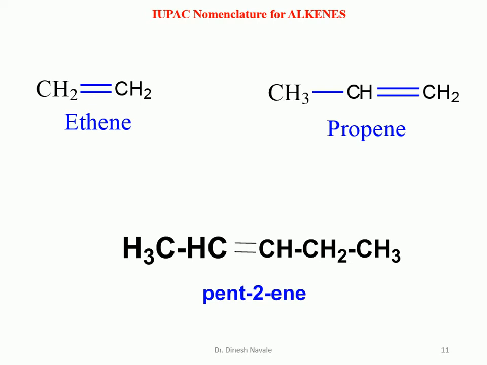But in the case of the alkene, we have to give the lowest possible number to the alkene. If you start from the left hand side, the lowest possible number will be 2. But if you start from the right hand side, the lowest possible number will be carbon number 1, 2 and 3, which is not acceptable as per the IUPAC rule. So we have to use the numbering from the left hand side, carbon number 1 and carbon number 2. The double bond is present between carbon number 1 and 2, so we use the lowest number 2. So it is going to become pent-2-ene. That is the nomenclature for this molecule.